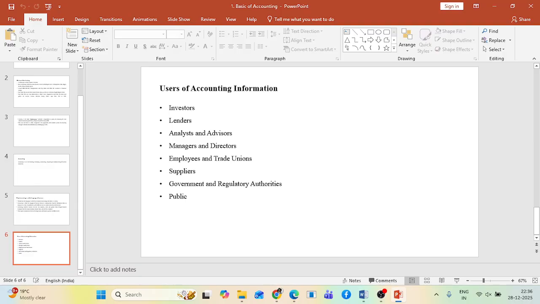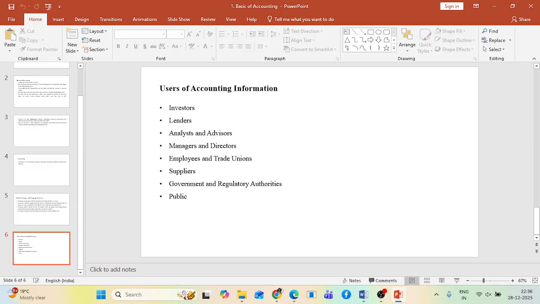So you need to check whether your borrowers will be sufficient enough to repay the money or not. What is the financial condition? All these things you will see. Then only you will lend money. Similarly, if you are a company taking money from banks or from anyone else, they will see whether the company will be in a position to pay the money or not. So this is another user of accounting information.